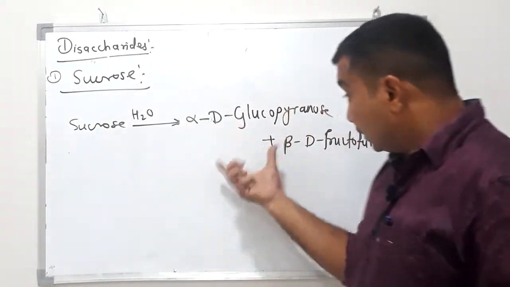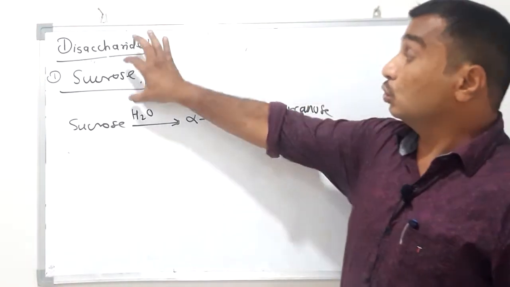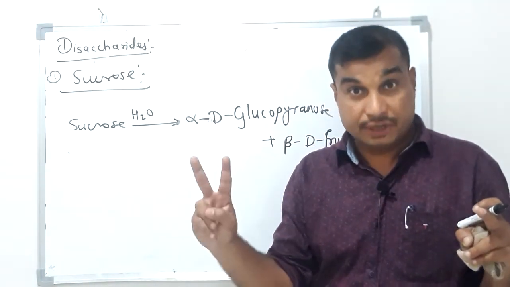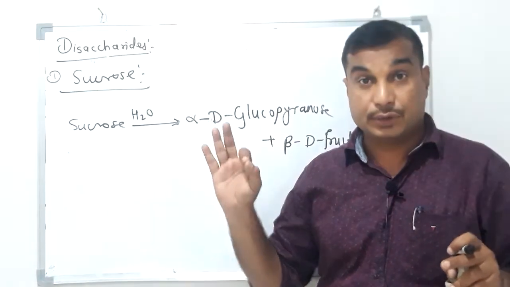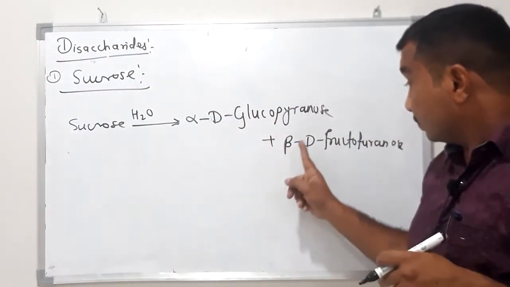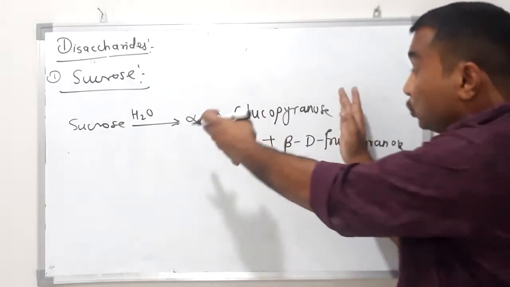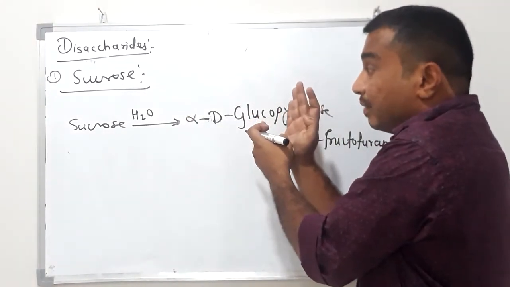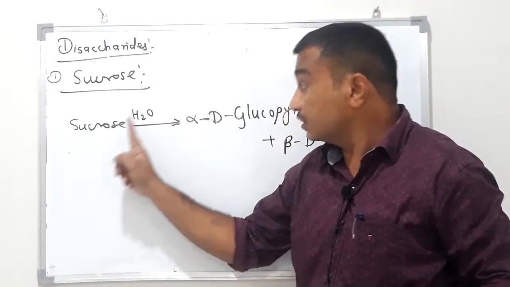Therefore, this hydrolysis reaction clearly indicates that sucrose is a disaccharide, made up of two monosaccharide units. One of them is alpha D glucopyranose and another is beta D fructofuranose. If we combine these two molecules just by removing water, you will get sucrose. So this is the sucrose.